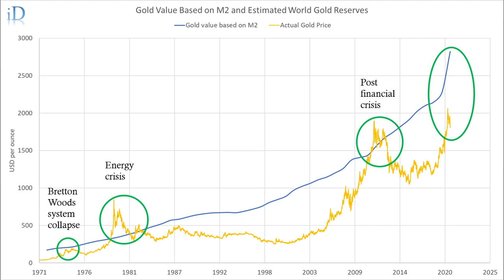The second circle is during the 1979 energy crisis with high inflation. And the third circle is the second highest gold price from 2011 to 2013. This is after the 2008 financial crisis. And the last circle is the recent highest gold price after the pandemic, with a huge jump of M2 supply. The gold value based on recent M2 is about 2,800 US dollars, which is much higher than the recent highest gold price.